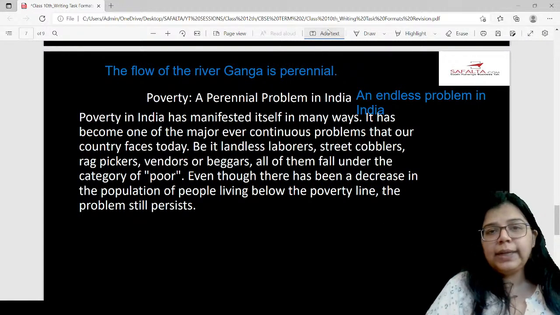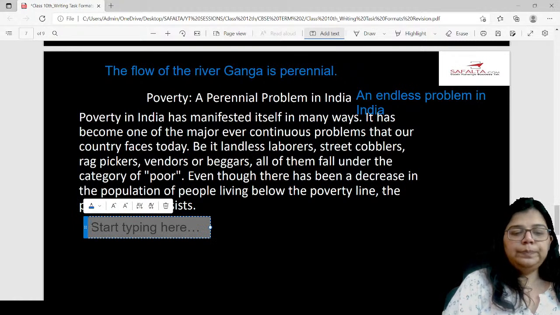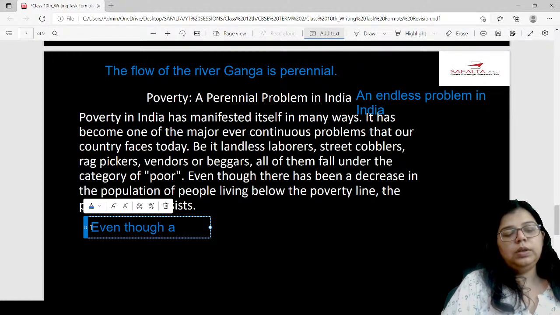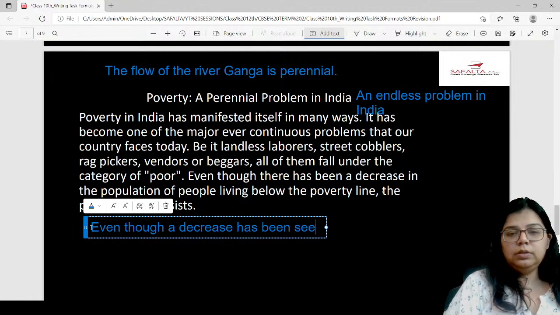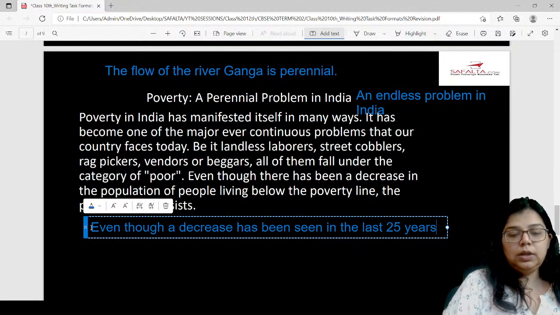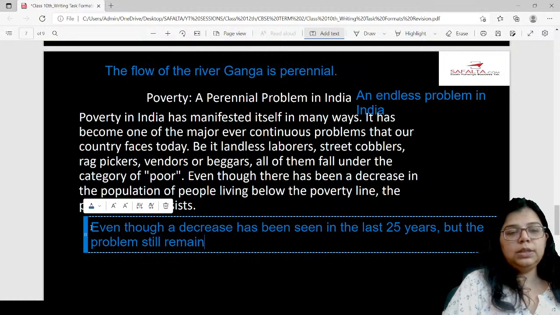So you can also write, even though a decrease has been seen in the last 25 years, but the problem still remains